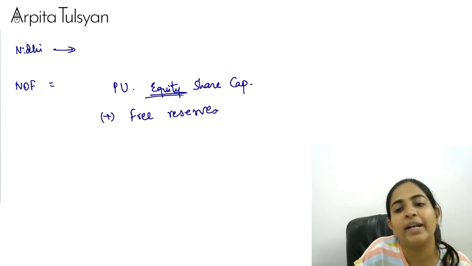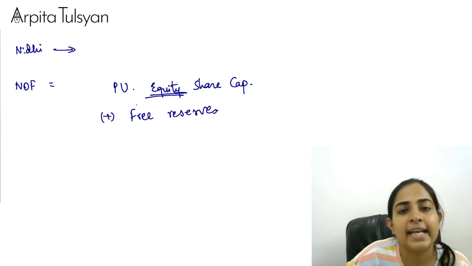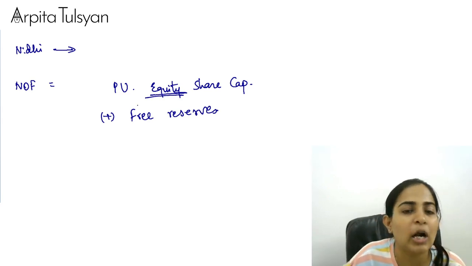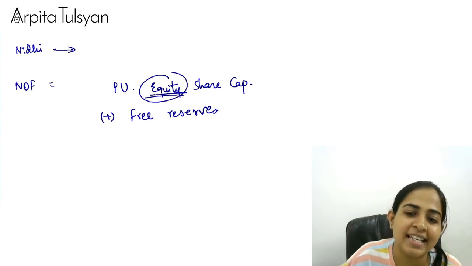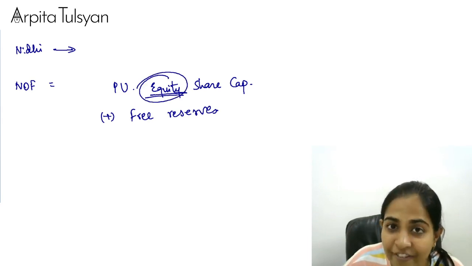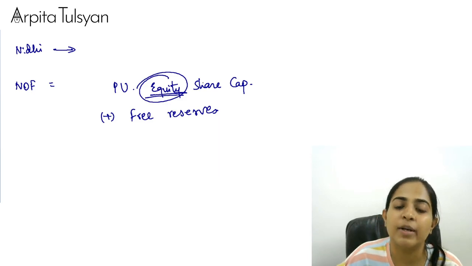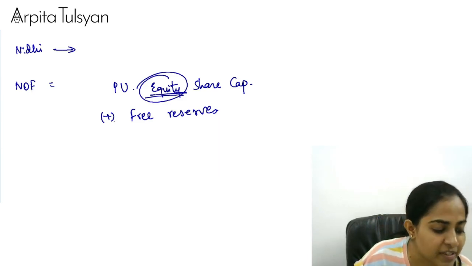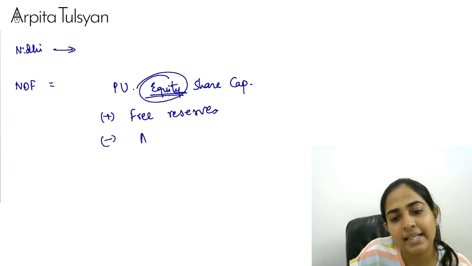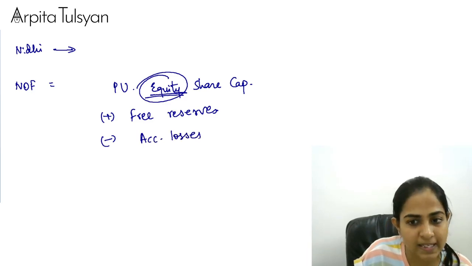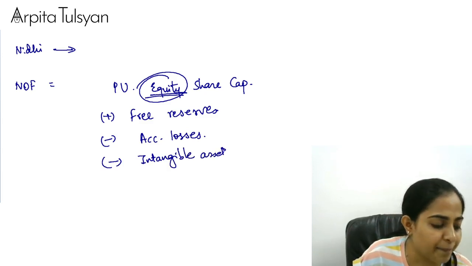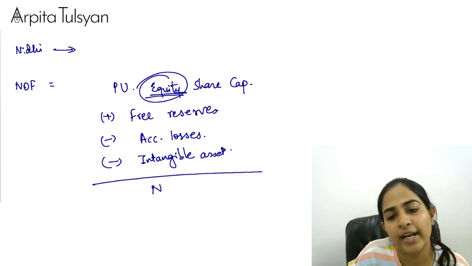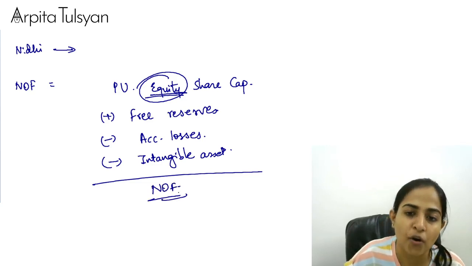Only equity, because we'll study later on that Nidhi is now not allowed to issue preference shares. So if it is not allowed to issue preference shares, then its share capital is going to consist only of equity. So equity share capital plus free reserves minus the accumulated losses and minus intangible assets. By doing this, you are going to get the net owned funds of the Nidhi.